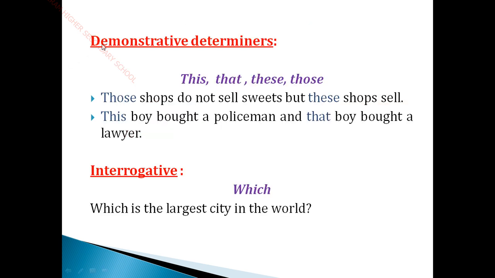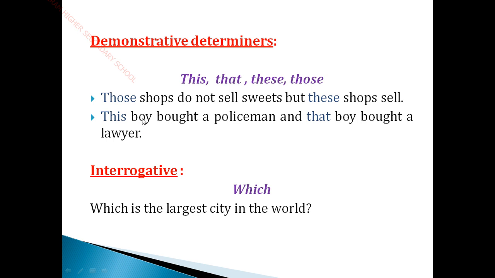Next you just look over demonstrative determiners. This, that, these, those. This is called demonstrative determiners. Those shops do not sell sweets, but these shops sell. This boy bought a policeman and that boy bought a lawyer.